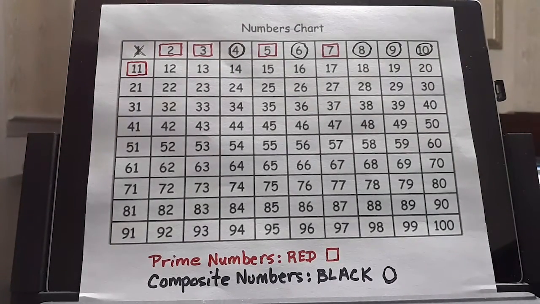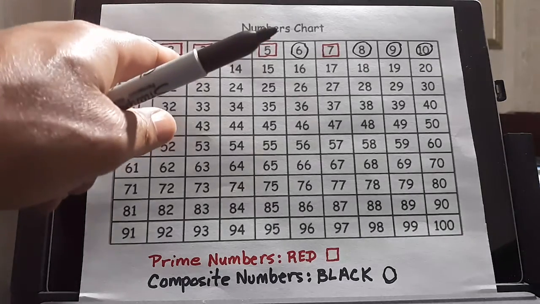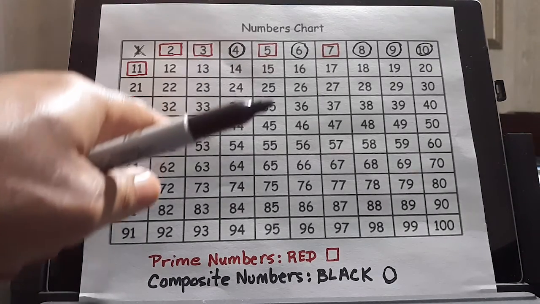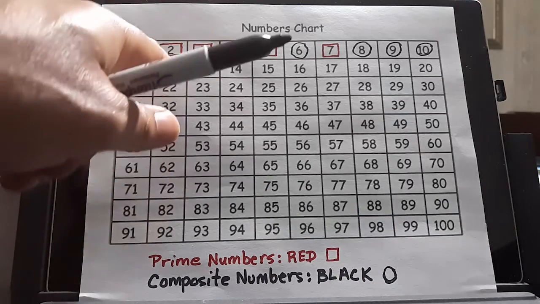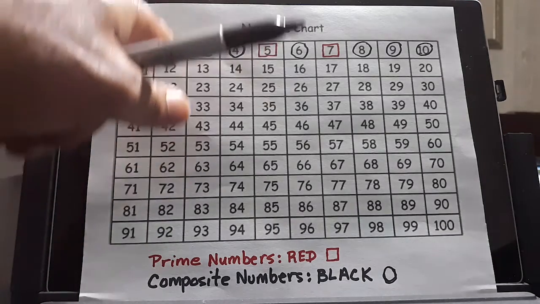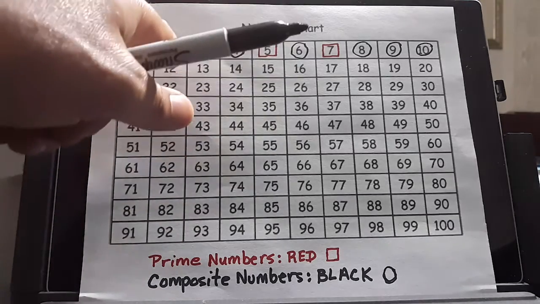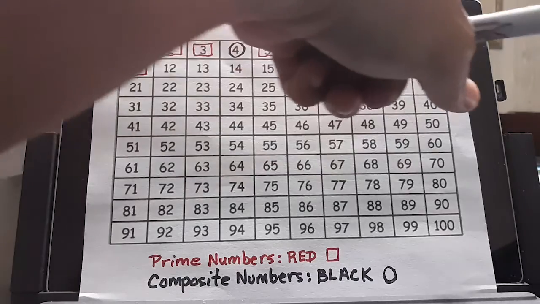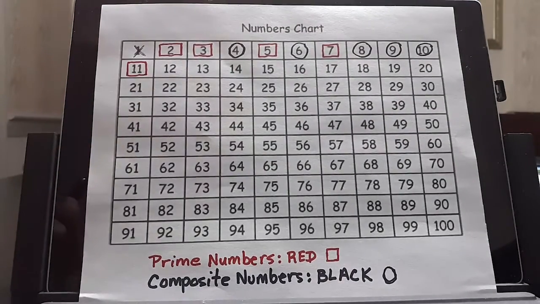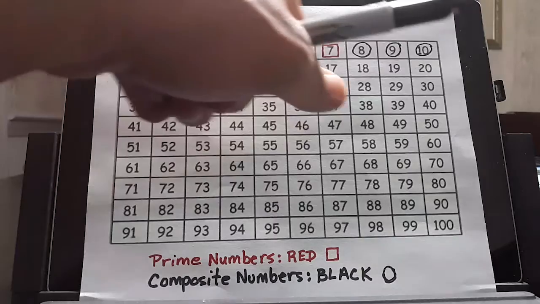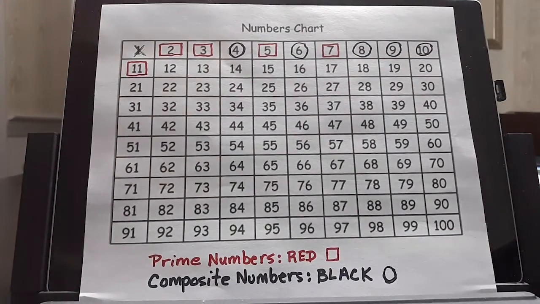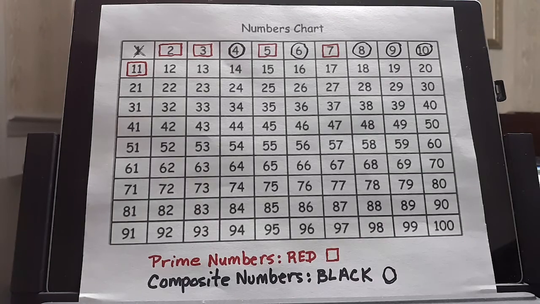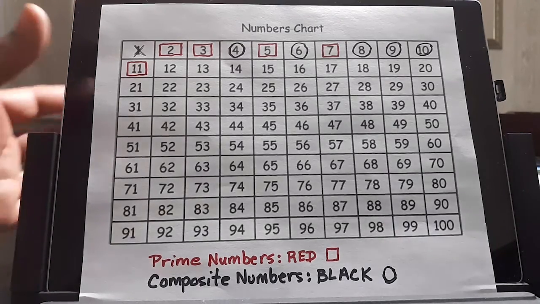And also, to make this a little bit quicker, as you look at any even number except for the number 2, they will be composite numbers. So any number that is in the ones place that ends in a 2, a 4, or 6, or 8, or 0, these are even numbers. So all these numbers would be considered composite numbers. So we will go ahead and circle all the even numbers right now.